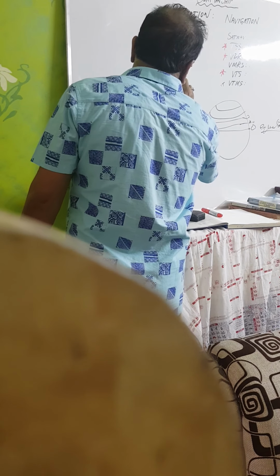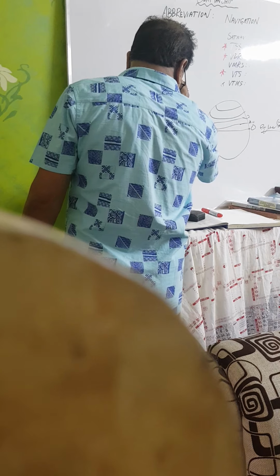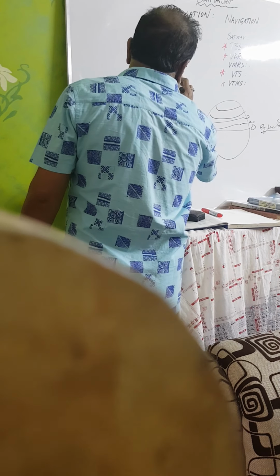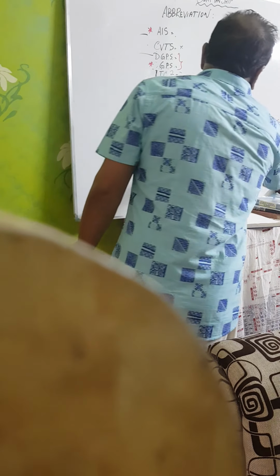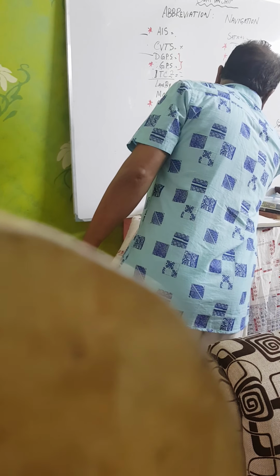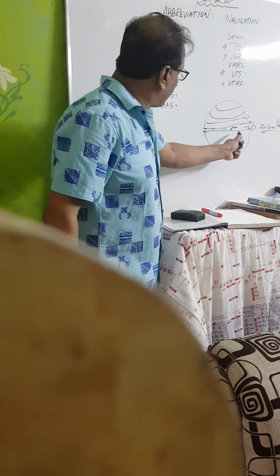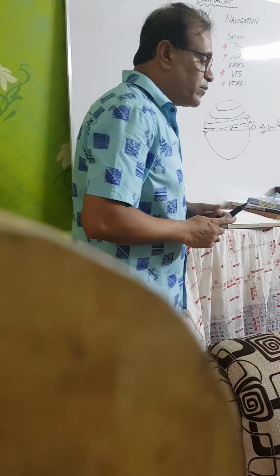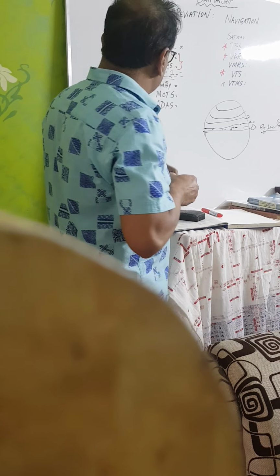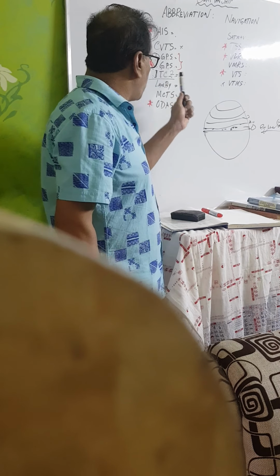Intertropical convergence zone. So near the 0 degree, suppose 0 degree to 5 degree, this zone is called ITCZ, intertropical convergence zone.